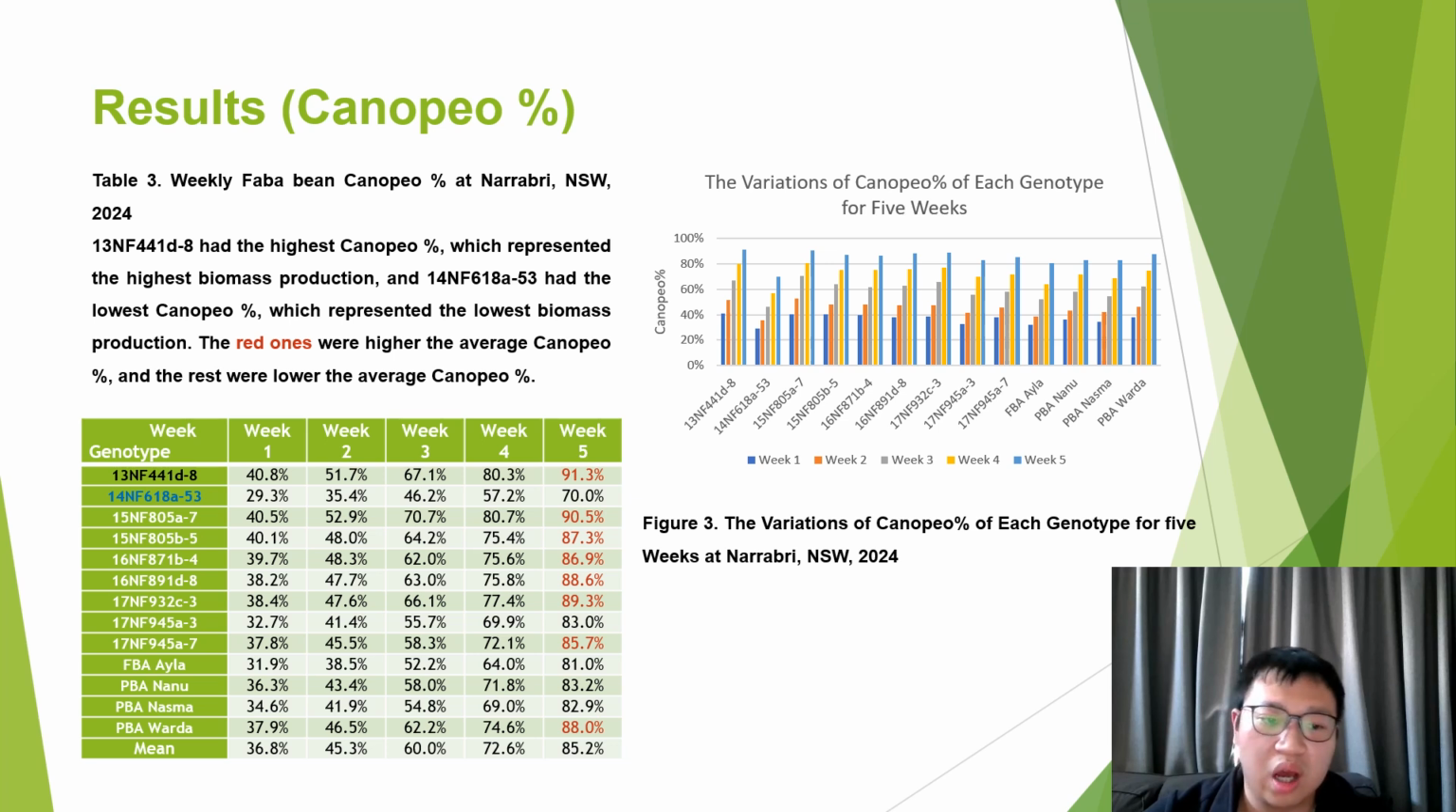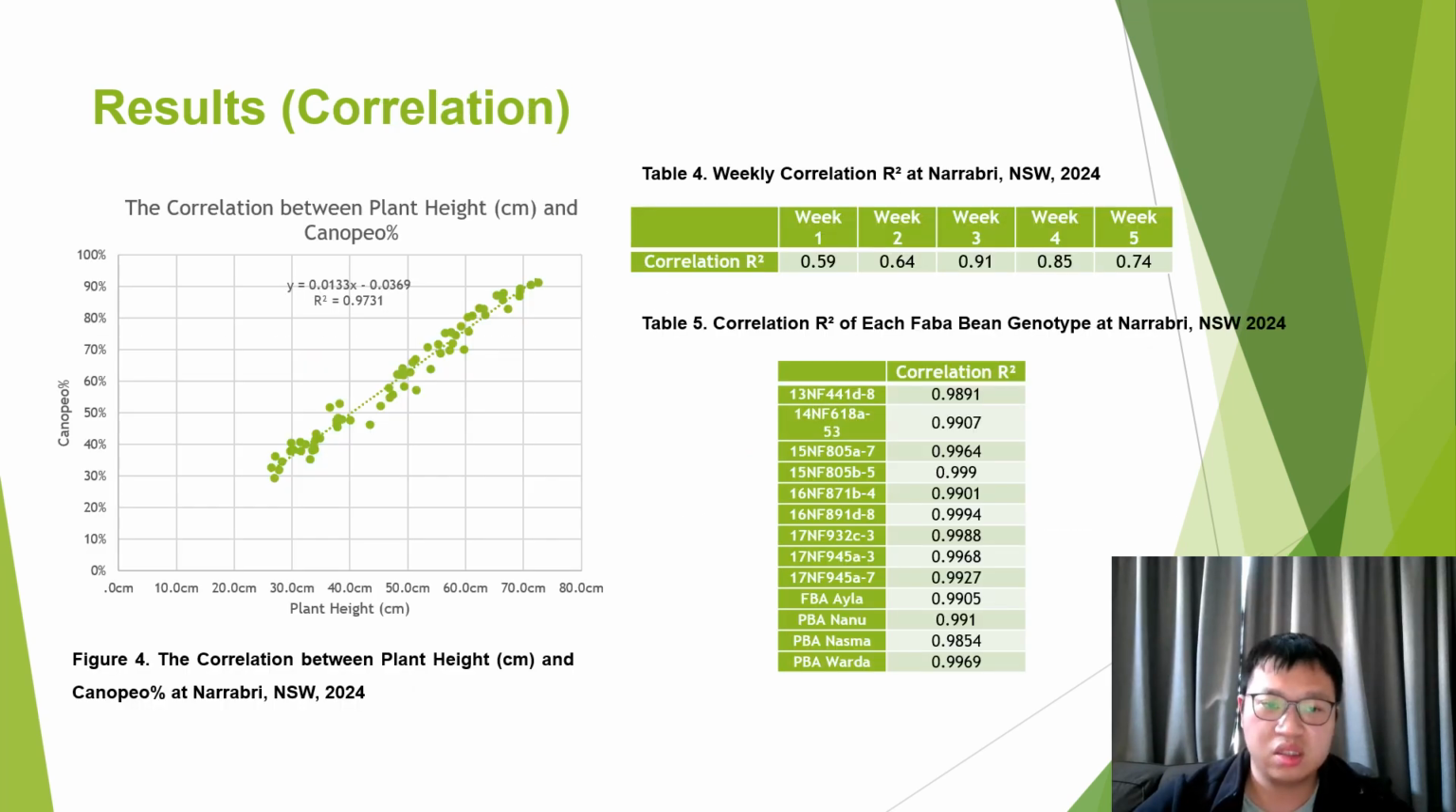Most faba bean genotypes except the blue one exceeded 80% canopy cover. The red ones were higher than the average and the rest were lower than the average. The correlation was highly significant and strong, more than 0.97. It means either plant height or canopy percent can be used as a measure of biomass production. However, some points were still far from the correlation line, which could have an impact on R squared.